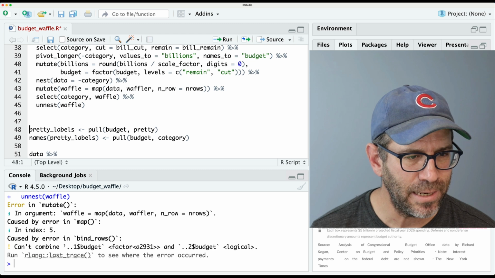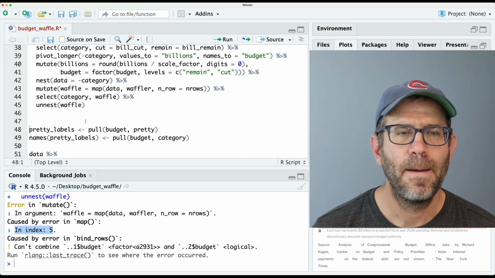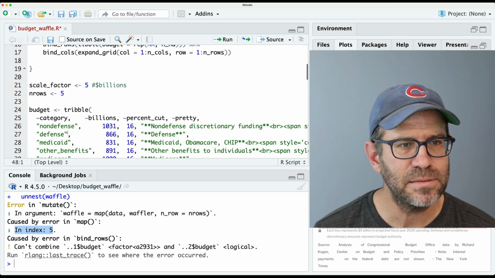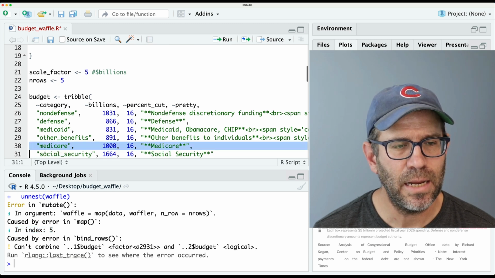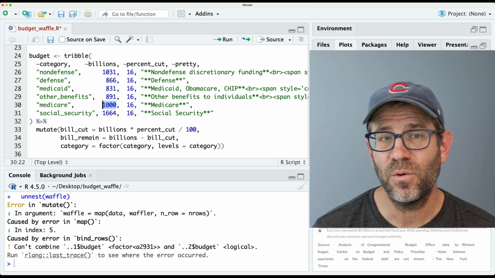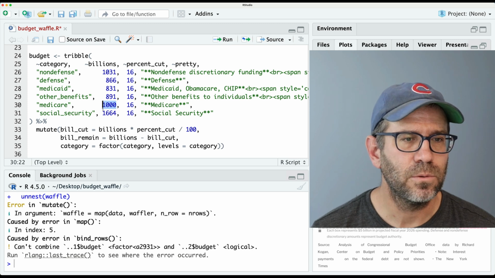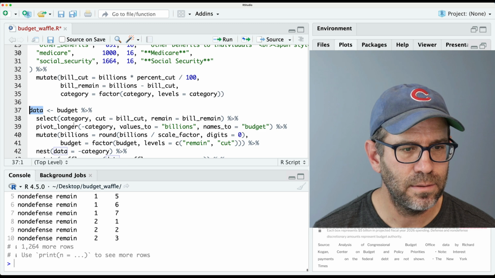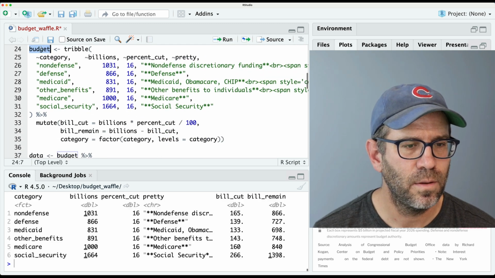And this is complaining in index 5 caused by error in bind rows. Okay, so we need to do some troubleshooting. So in index 5, I think that is the 5th value. So that would be in Medicare. And I wonder if we're going to run into a problem because we have a value in billions that is already divisible by 5, right? So let's go ahead and look at our data. Oh, we can't look at our data. Let's look at our budget, right?